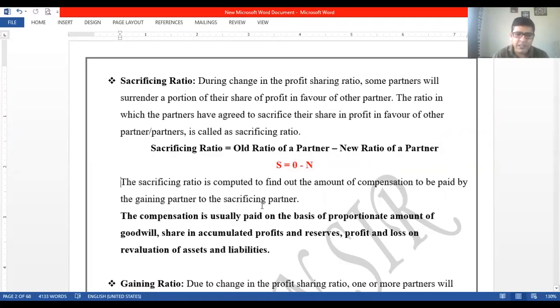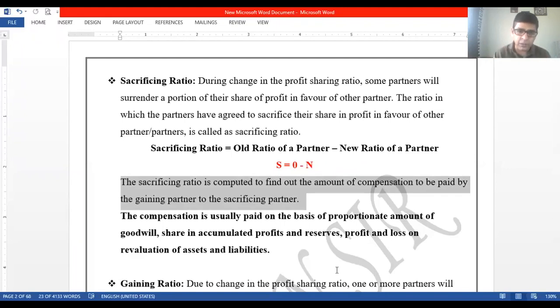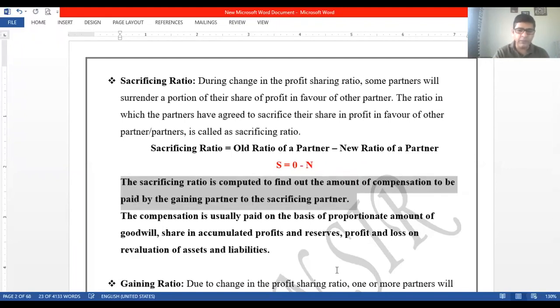The sacrificing ratio is computed to find out the amount of compensation to be paid by the gaining partner to the sacrificing partner. Many questions come up: Sir, what is the need to find the sacrificing ratio? So this is why we need the sacrificing ratio. If someone like C is sacrificing for A, then A needs to compensate C, because C is sacrificing his share in profit, so he should get some benefit. So that is the point. The sacrificing partner should be compensated by the gaining partner.